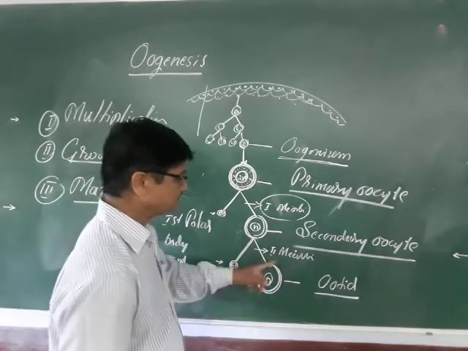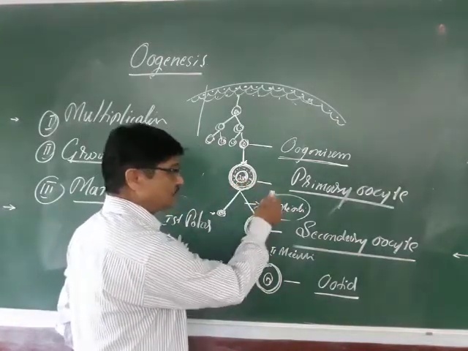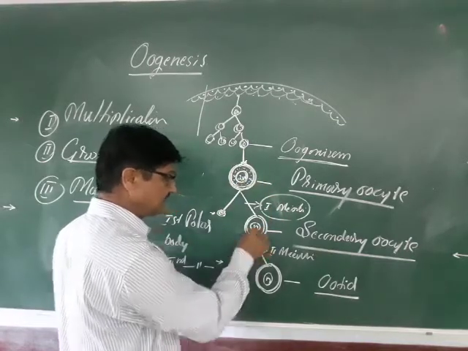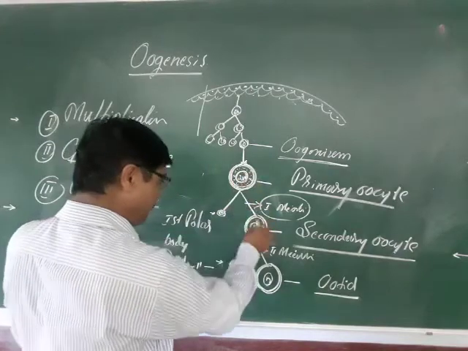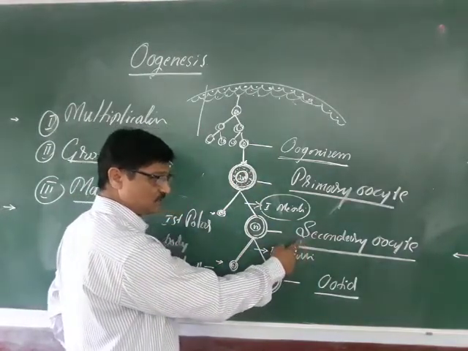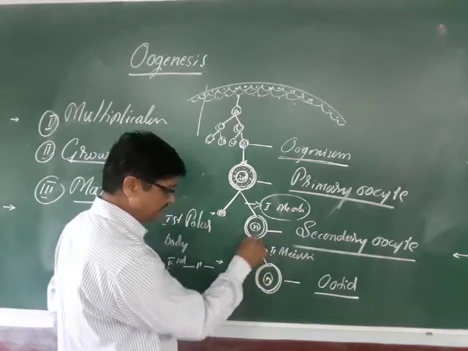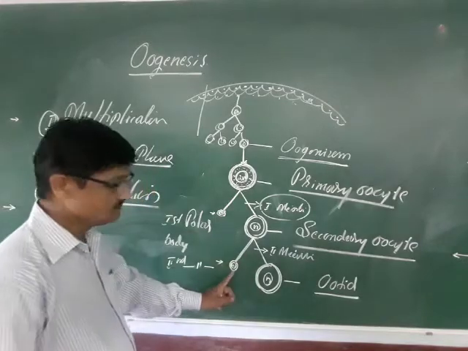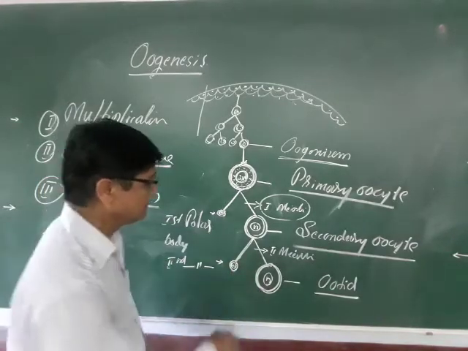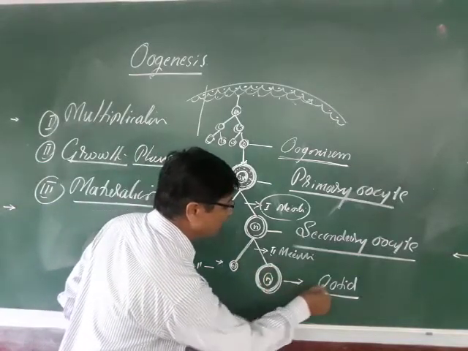So remember here, the primary oocyte undergoes the first meiotic division, which is a reductional division, reducing the diploid to the haploid number of chromosomes. Further, the secondary oocyte undergoes the second meiotic division and produces an unequal sized second polar body along with a large sized cell, and this is called the ootid.